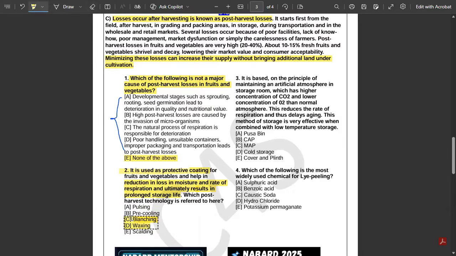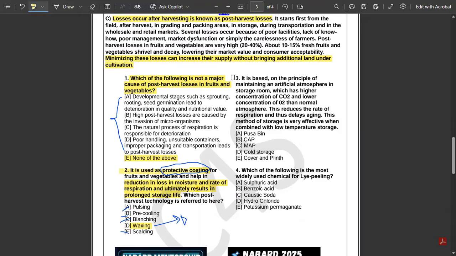So why waxing? Because it is given that there is a protective coating, which will result in reduction of loss of moisture and rate of respiration, and ultimately prolong the storage life. None of the others provides a coating. Pulsing is a short time treatment to reduce the field heat. Pre-cooling is also not. Blanching is also not. And scalding is another term for blanching. So the protective cover is only given in the case of waxing. Therefore, this is the correct answer.